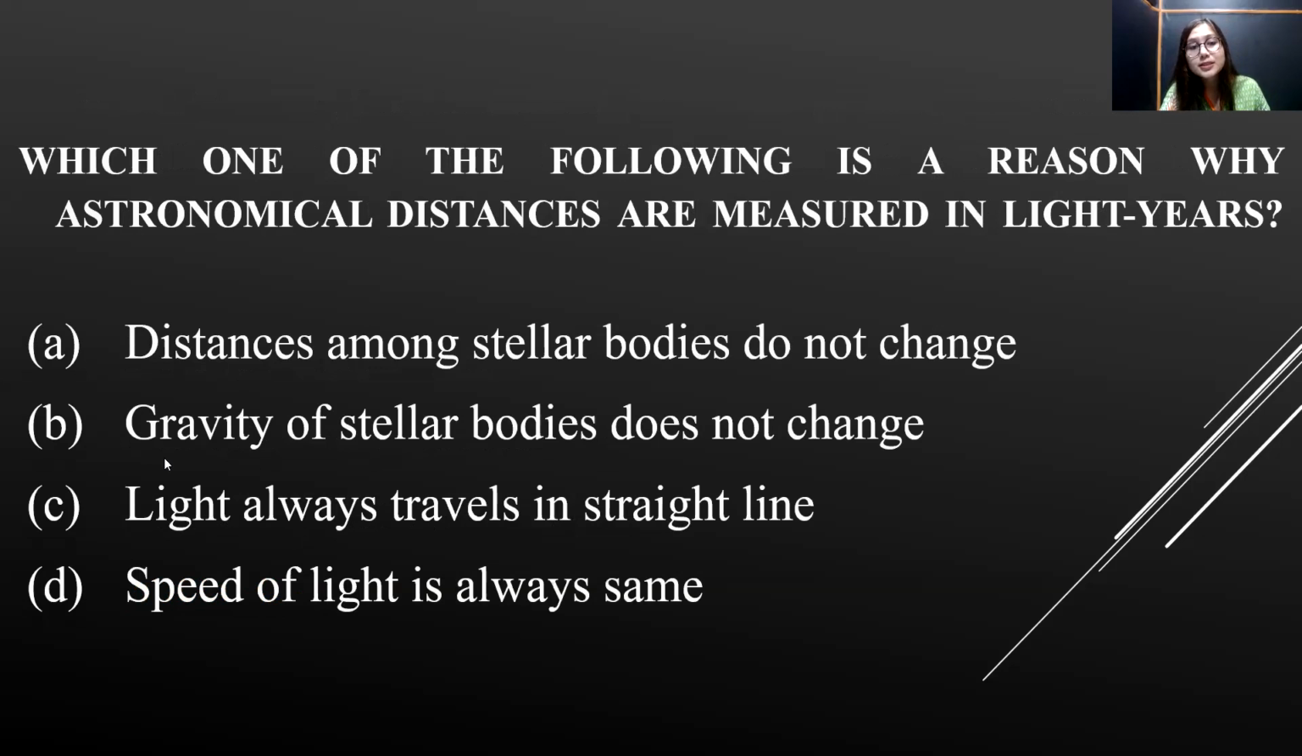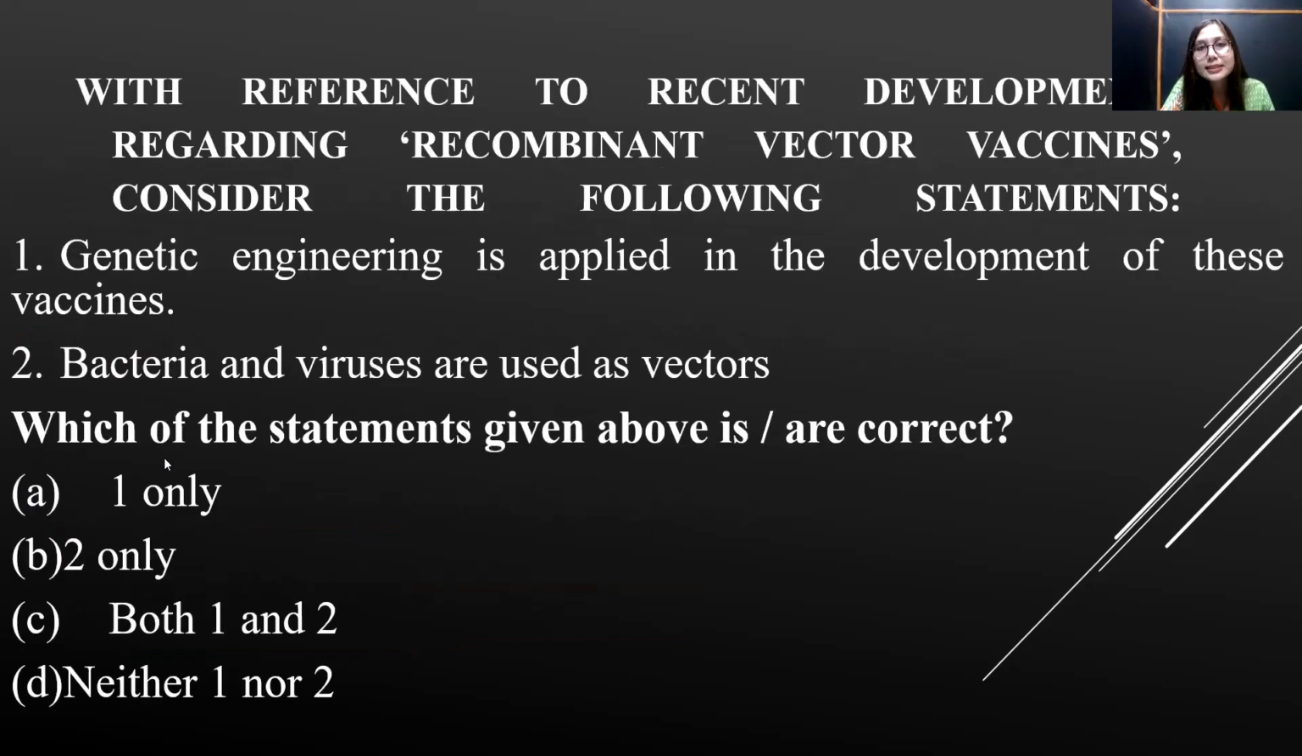Which one of the following is a reason why astronomical distances are measured in light years? Why are astronomical distances measured in light years? Distances among stellar bodies do not change. No, this is not the right answer. Gravity of stellar body does not change. This is also not correct. Light always travels in a straight line. Always? No. There is bending as well. Speed of light is constant. Yes, this is the perfect answer for this particular question. Again, moving on to the next.